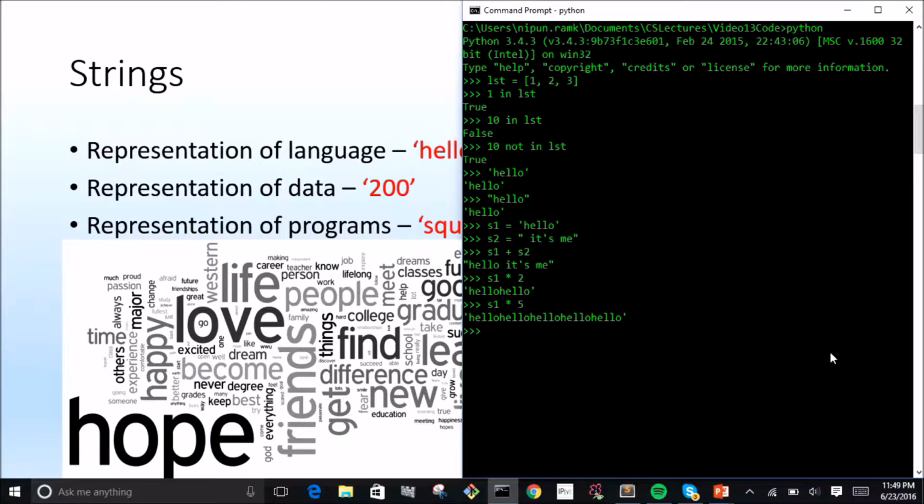Pretty simple. Now, because strings are sequences, they also have a length. If I want to find the length of hello, I know it's 5. And spaces count as characters within a string, so the length of string 2 here, which is "it's me", is going to be 8. So 1 space there, then 1, 2, 3, 4, so 4 plus 1, 5, 6, 7, 8. Looks right. So just don't be confused by that.